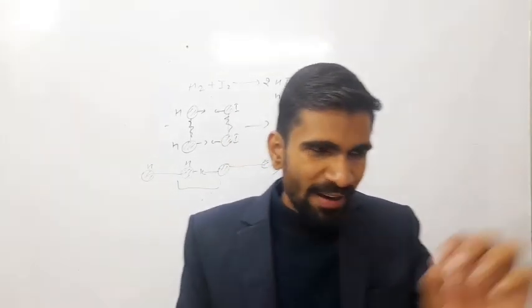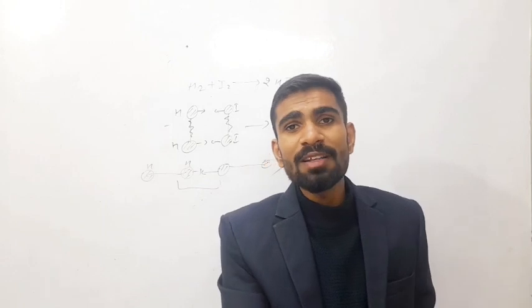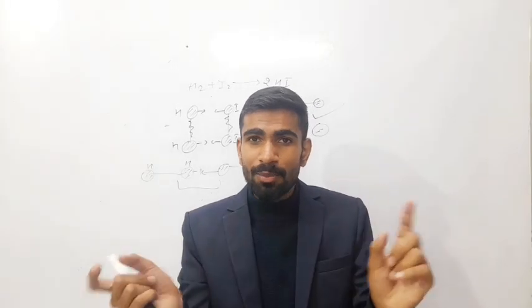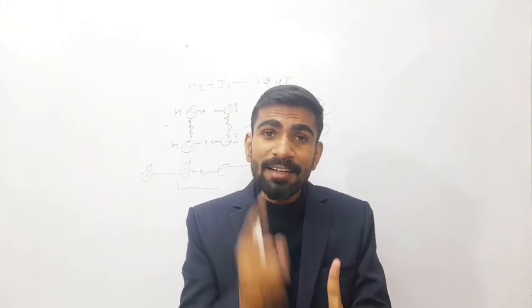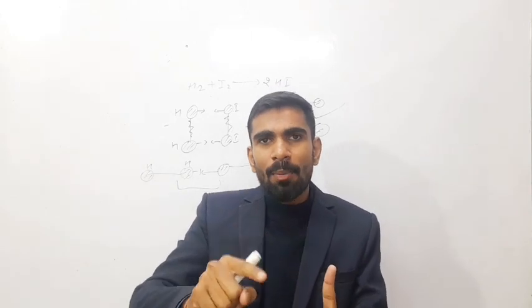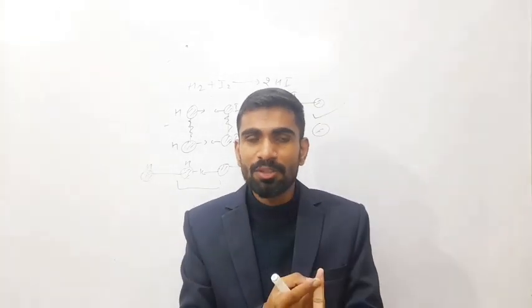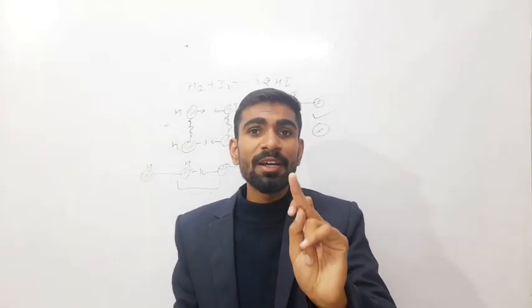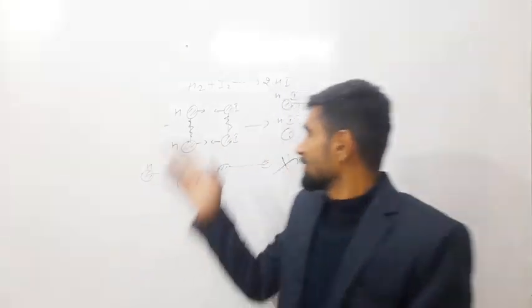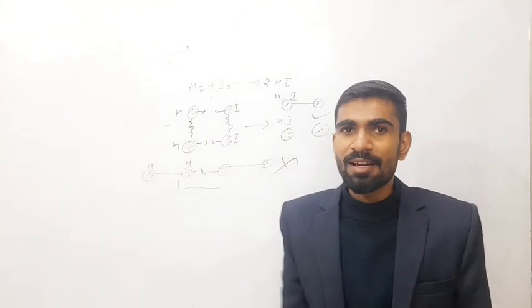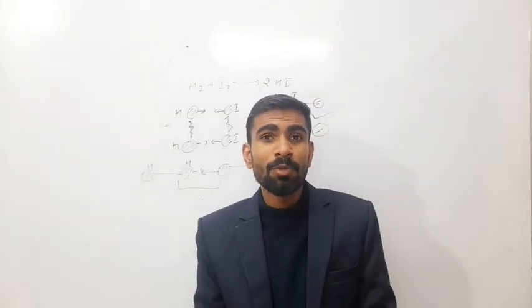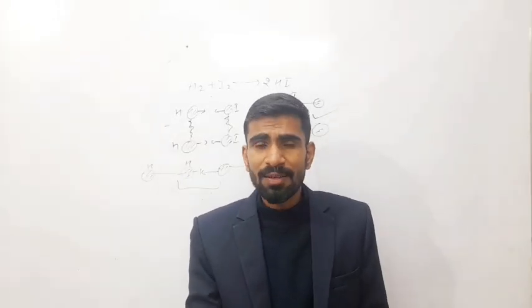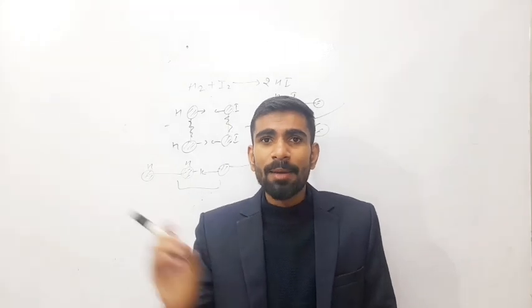Now we will discuss the factors affecting effective collisions. Now what are the factors affecting effective collision? First, energy barrier. When two reactant molecules combine, they must attain a minimum amount of energy that is called activation energy or threshold energy, so they can produce product. So first is energy barrier. Second is proper orientation. Proper orientation means head-on collision. Head-on means just like this. If a head-on collision occurs between two reactant molecules, that is called effective collision and makes product. So these two factors are responsible for effective collision and product formation.